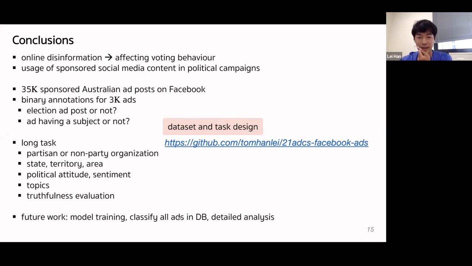This paper is our first work towards understanding how disinformation has led to the formation of parliamentary committees in many advanced democracies, including Australia. To enable follow-up research, we published our data set and the task design. So this link is online now. Our future work will extend from this paper, using these annotations to train machine learning models to classify all ad posts in our dataset, as well as performing detailed analysis from various political perspectives.